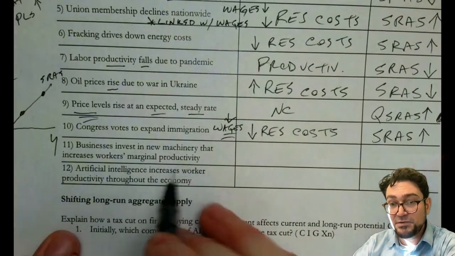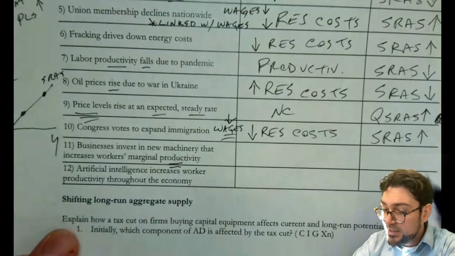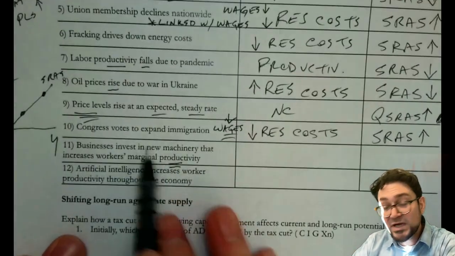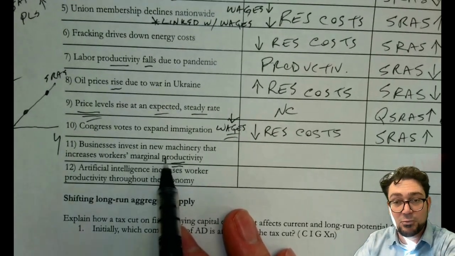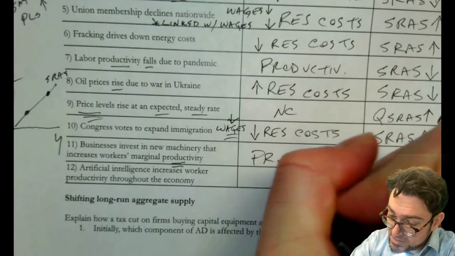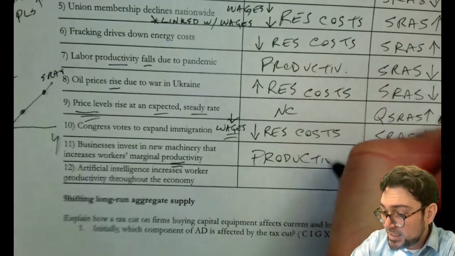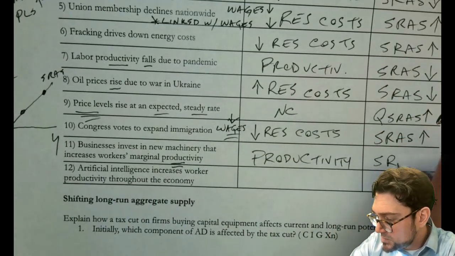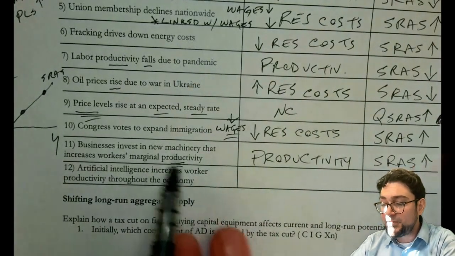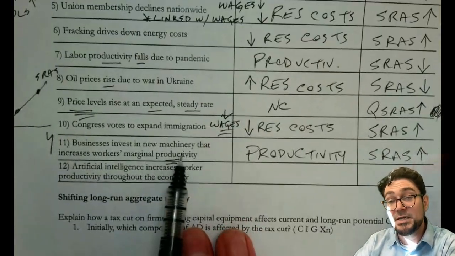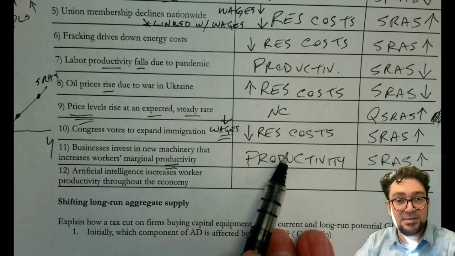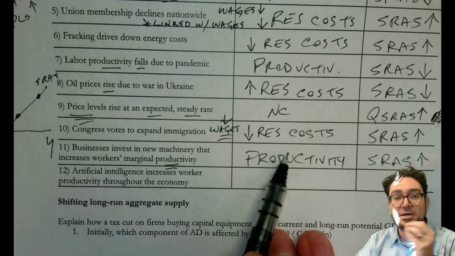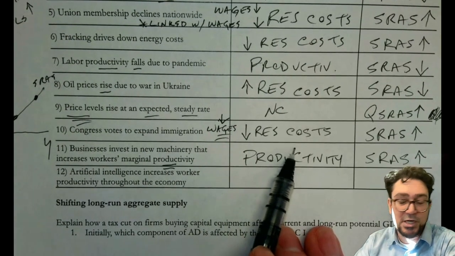Businesses invest in new machinery that increases the marginal productivity of their workers. And that's really tipping us off here. There's a connection here. Businesses are doing investment spending, and that's linking directly into the productivity of the workers. And so the productivity is what's actually driving the increase in aggregate supply. So more productivity, increase. But that connection point, we're going to come back and revisit at a later date, because very often we can get more productivity, which is the key to long-run economic growth, through investment spending on new machines and equipment and new construction.